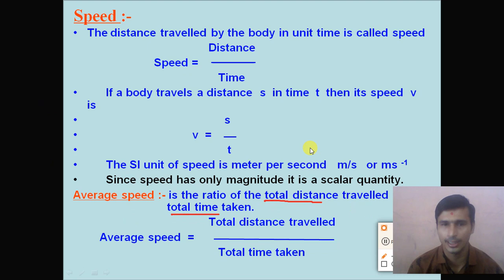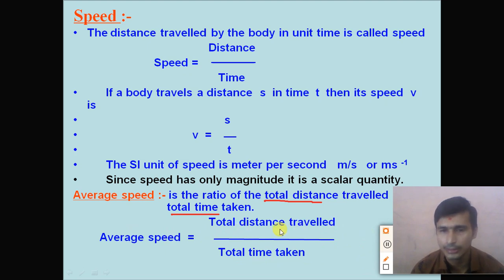So the average speed is defined as the ratio of total distance traveled to the total time taken. So what is the formula of the average speed? Average speed is equal to total distance traveled divided by total time taken. Now dear students, what is the unit of the average speed?